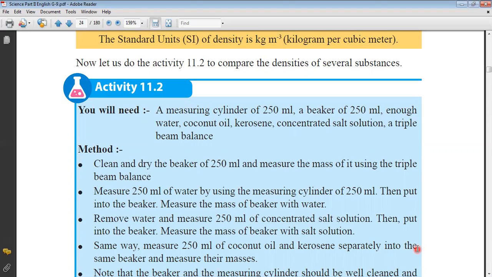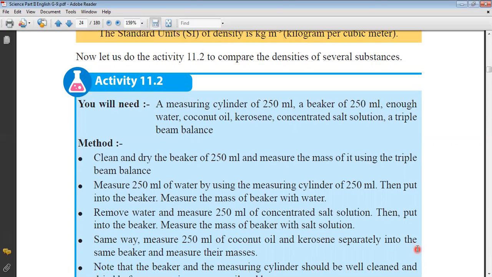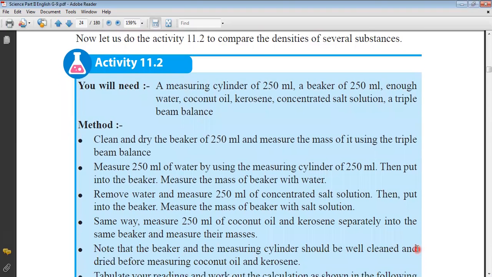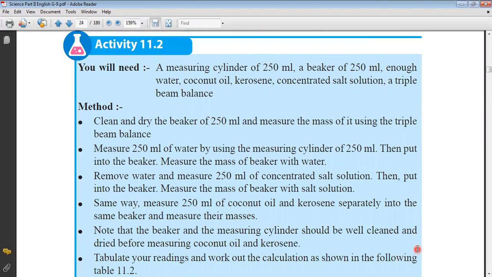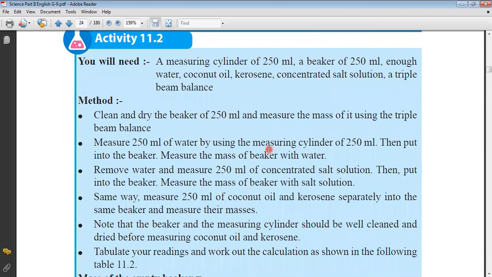Measure the mass of the empty beaker using the triple beam balance. Measure 250 milliliter of water using the measuring cylinder. Then put it into the beaker and measure the mass of the beaker with water. Earlier you measured only the empty beaker.